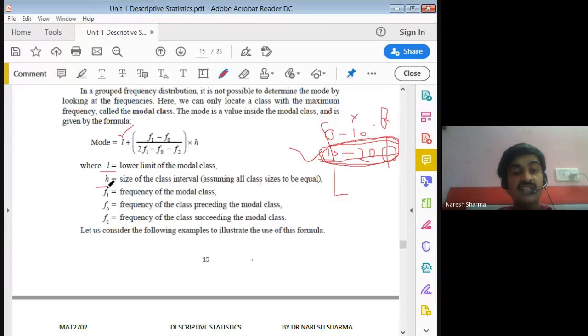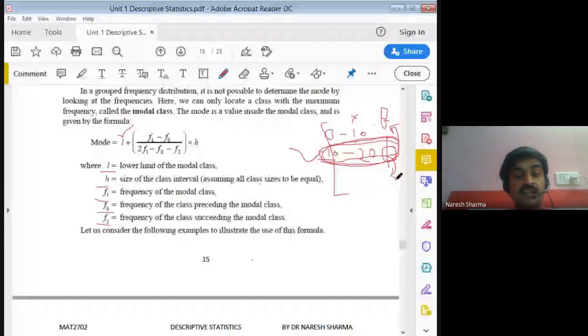H is the size of the class interval. F1 is the frequency of the selected class, that is, the modal class. F0 is the frequency of the class previous to the modal class, just prior to it. And F2 is the frequency of the class which occurs next to, or succeeds, the modal class.